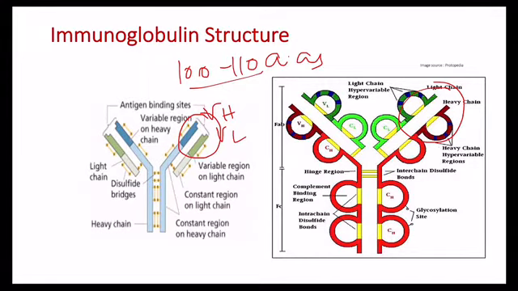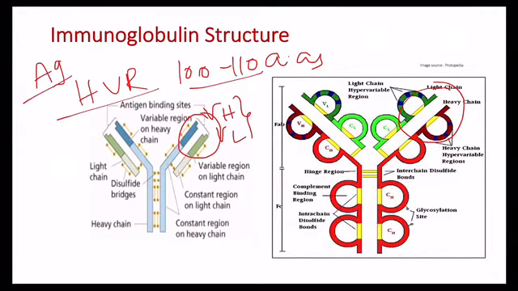The variable regions of both light and heavy chains consist of hypervariable regions, called HVR. These are the regions to which antigens can bind. In the variable region of the H and L domains, the maximum variation is located at particular regions.